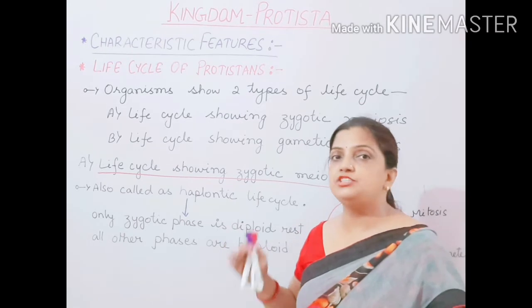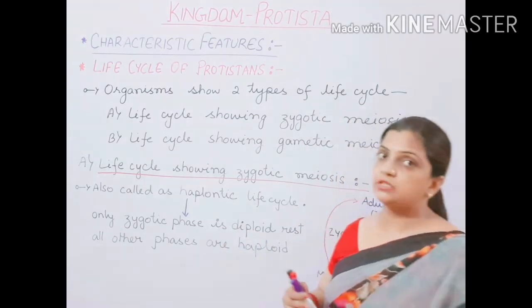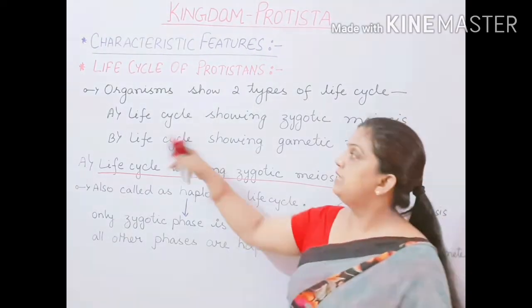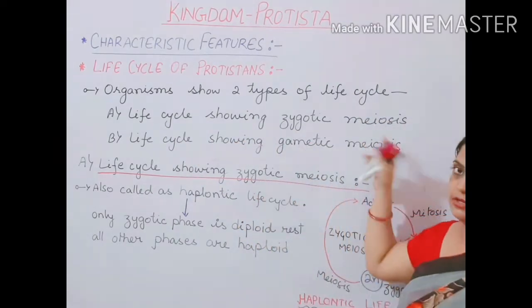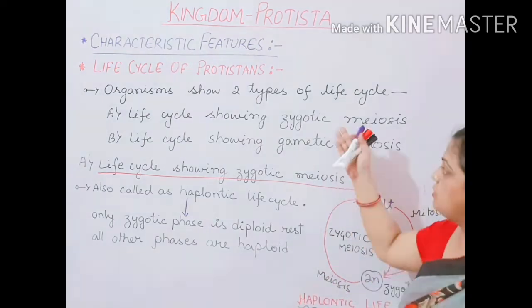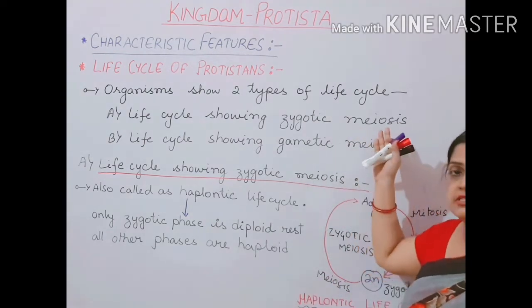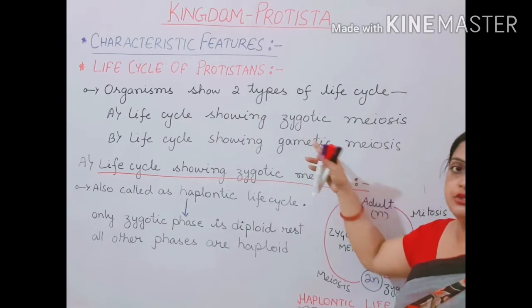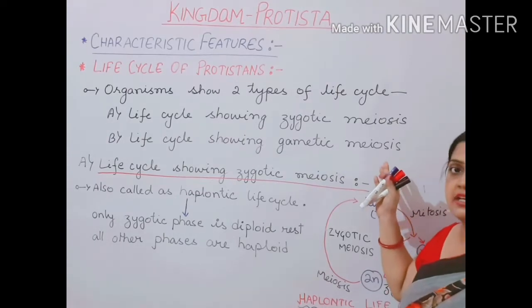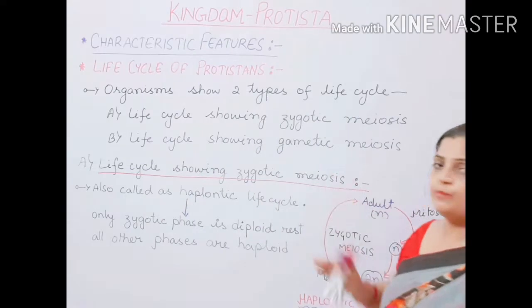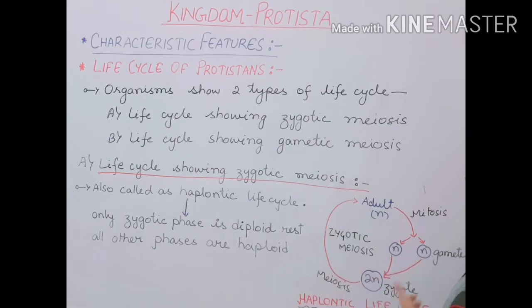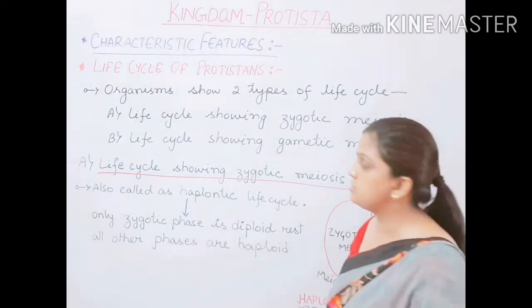What do you mean by zygotic meiosis, gametic meiosis? What is the meaning of all those things? Let us begin with the first type, the life cycle showing zygotic meiosis. Now the names only are making it clear. Zygotic meiosis means that the meiosis process is happening during the zygotic phase, during the zygote period. Gametic meiosis means that meiosis is taking place during the condition of gametes. You can see that I have drawn a cycle here. With the help of this cycle, I will be explaining the zygotic meiosis, the first type.